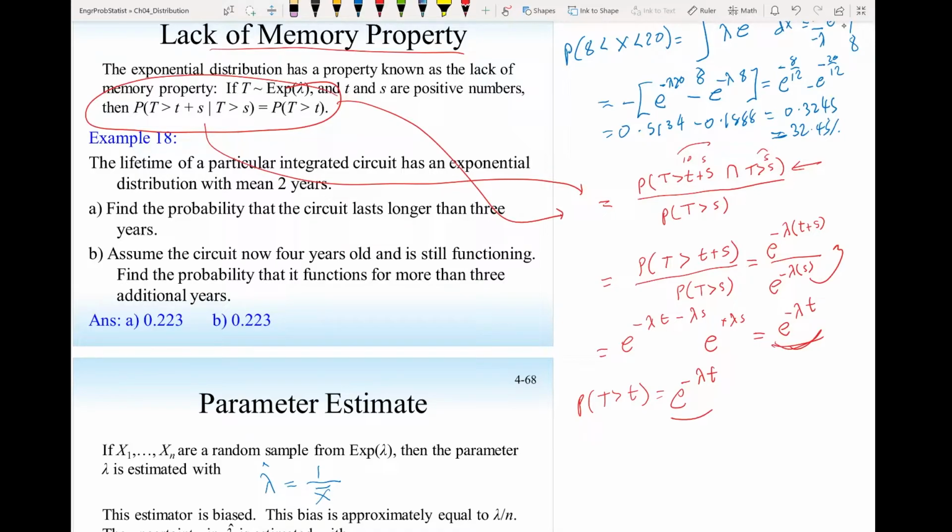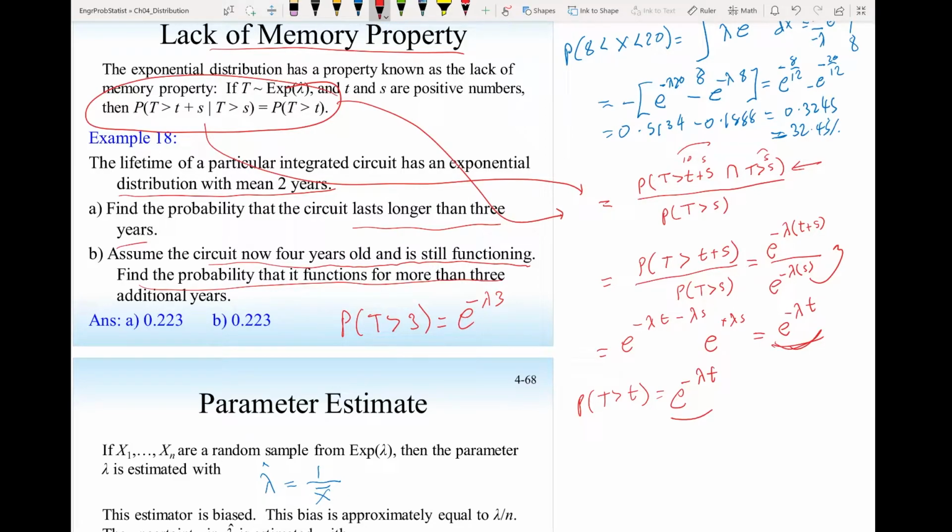So if we look at this example, the lifetime of a particular integrated circuit has an exponential distribution with a mean of 2 years. Find the probability that the circuit lasts longer than 3 years. So here we want to find the probability t is larger than 3 years. So that will be e to the minus lambda times 3. Assume the circuit is now 4 years old and it's still functioning.